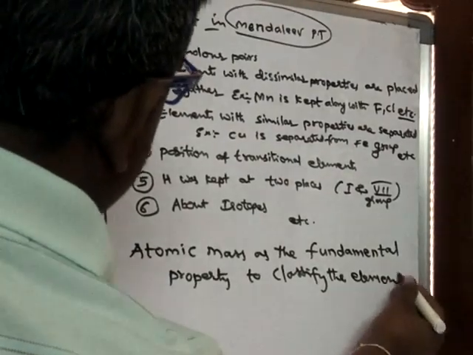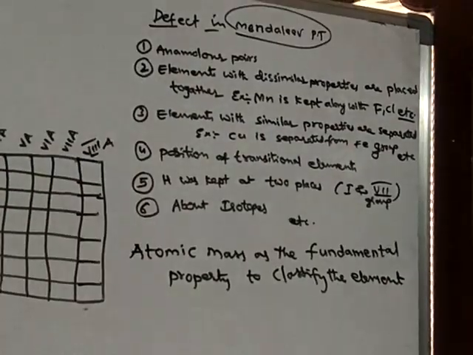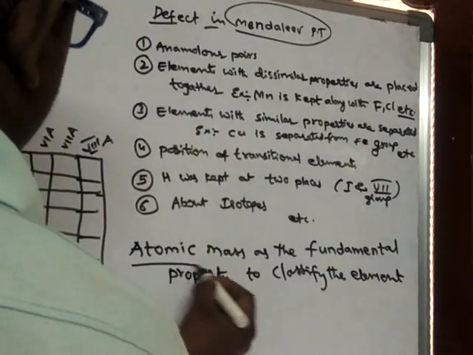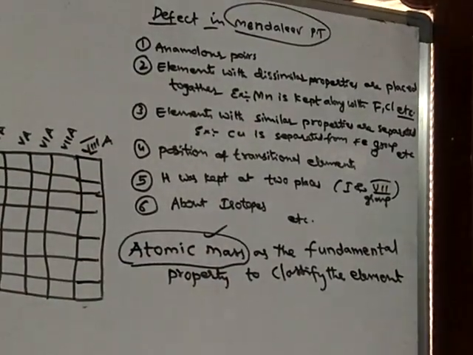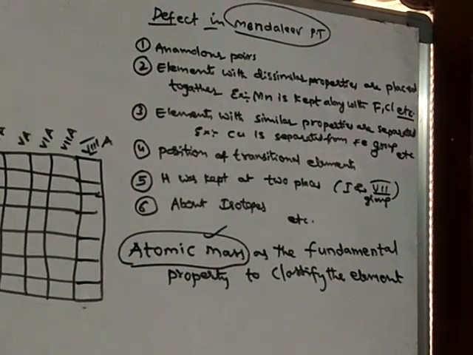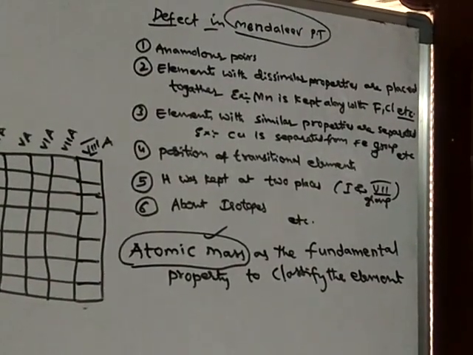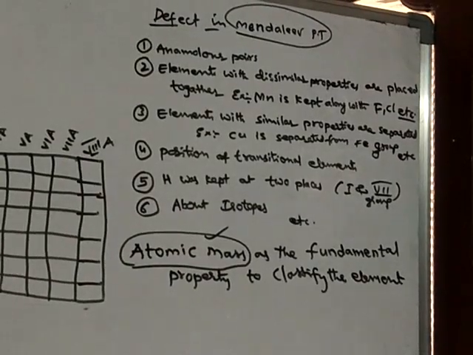As he chose atomic mass as the fundamental property to classify the elements, all these defects were kept in his periodic table.